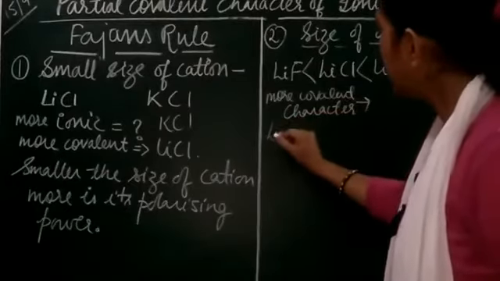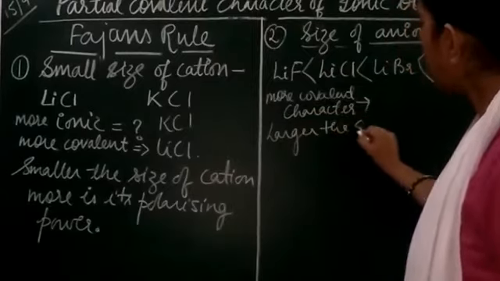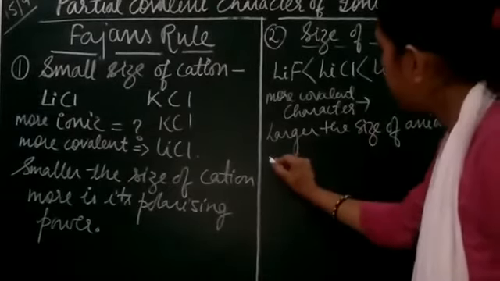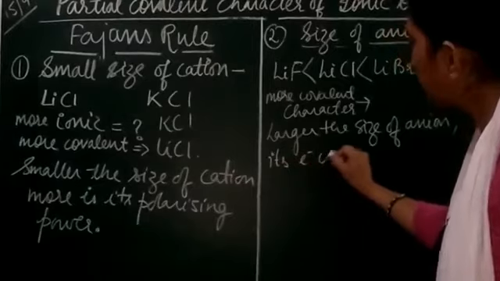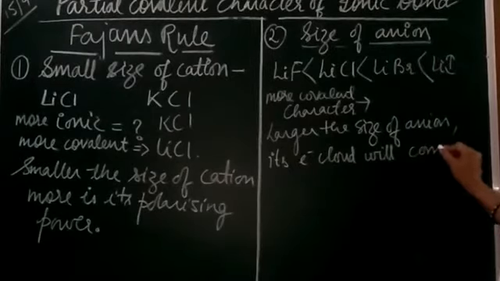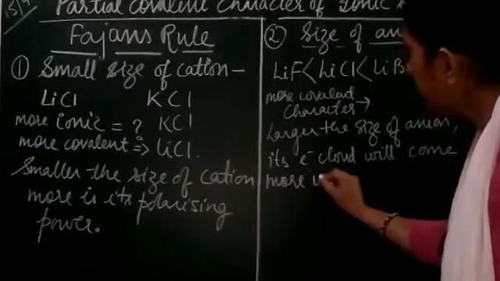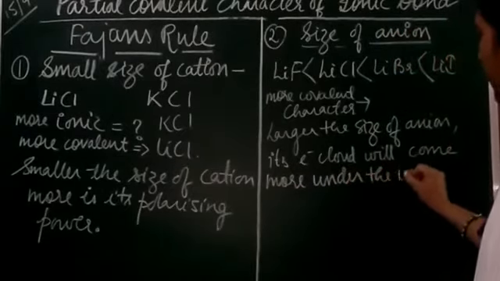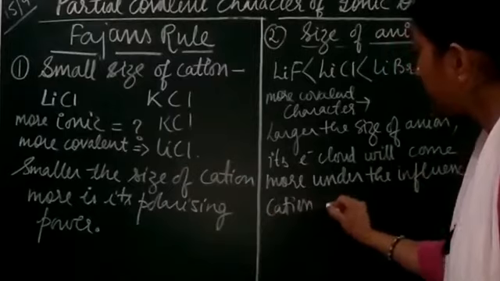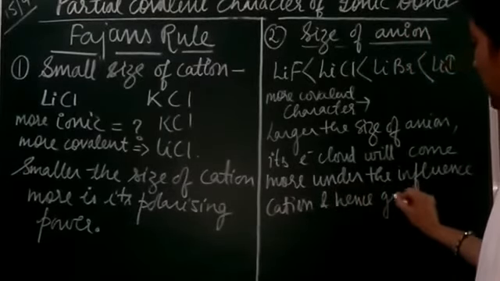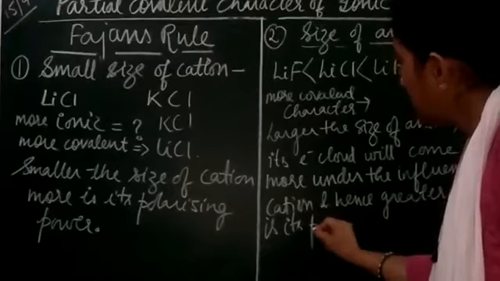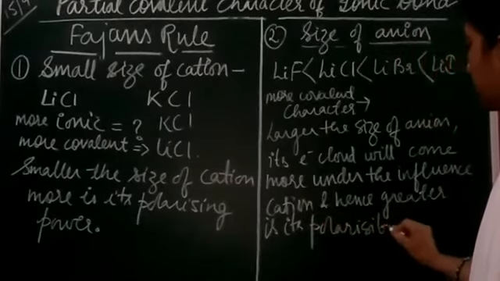So we can say here that the larger the size of the anion, its electron cloud will come more under the influence of the cation, and hence greater is its polarizability.